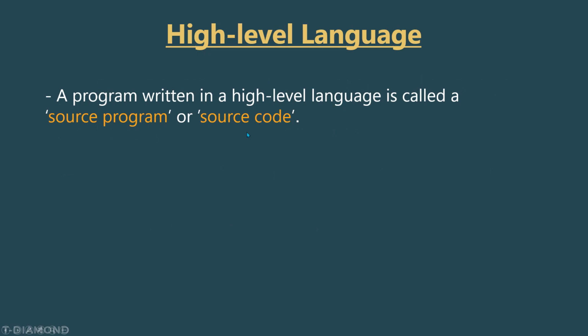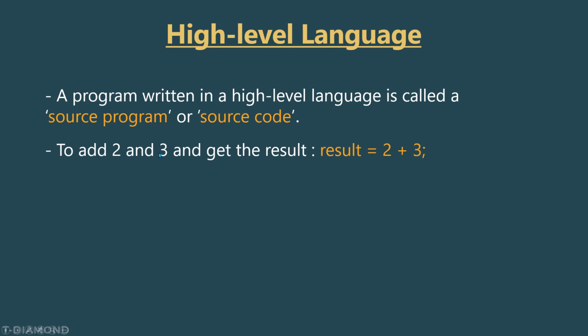And now let's see this example. If we want to add 2 and 3 and get the result, we would do something like this in Java. This is an instruction written using a high level programming language. So this is a statement, and this is very similar to mathematics, right? We are saying that we want to store inside result the answer 2 plus 3. So 2 plus 3 will be calculated, so we get 5, and 5 will be stored in the variable result.